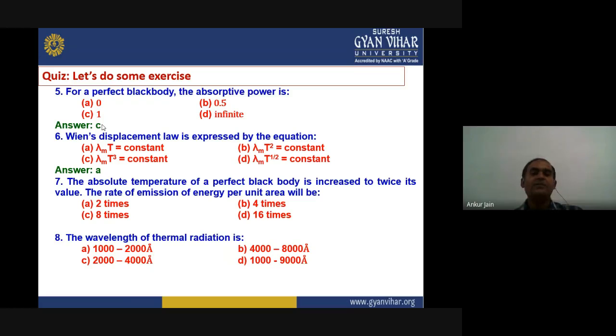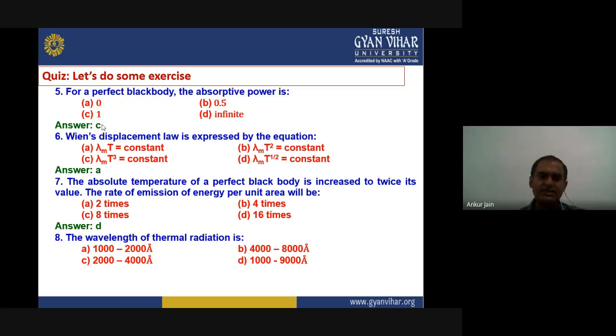So if the temperature is twice, that means 2T, and if we raise it to the power of 4, it will become 2 to the power 4 equals 16 times. So the rate of emission of energy per unit area will be 16 times. The right answer for this question should be D. Option D is the right answer.